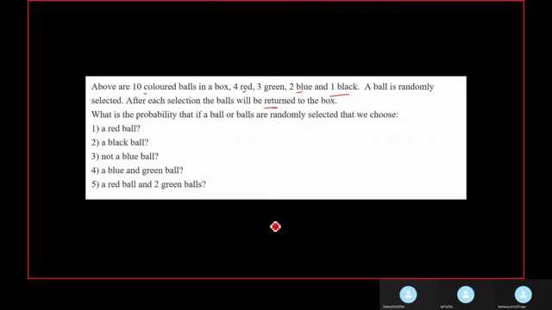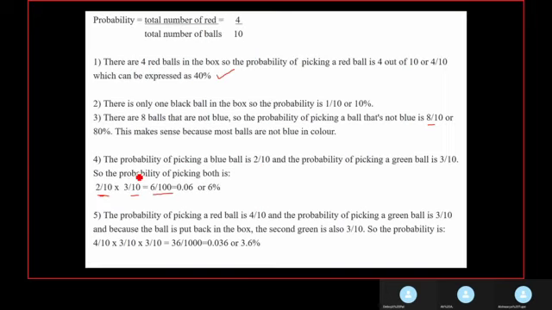Last, a red ball and 2 green balls. That means we are removing a total of 3 balls. So initially 4 by 10 because of the red ball, 3 by 10, that is the first green ball, and 3 by 10, this is the second green ball. So 1 red ball, then a green ball, then a green ball. So 1 red and 2 green. That's 36 by 1000, that is 0.036, which is 3.6%.